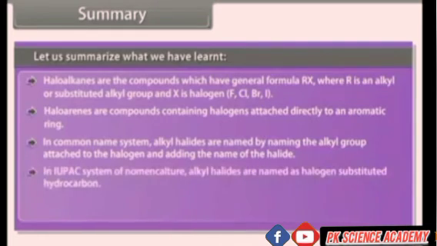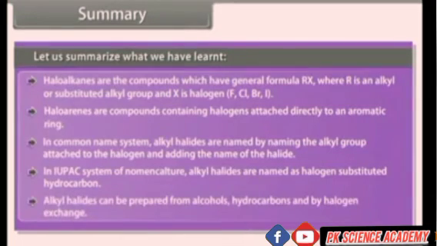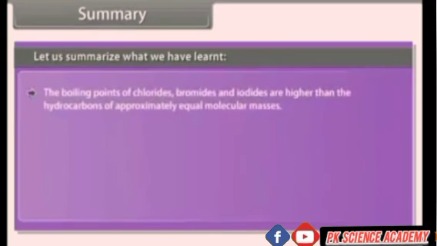In the IUPAC system of nomenclature, alkyl halides are named as halogen substituted hydrocarbons. Alkyl halides can be prepared from alcohols, hydrocarbons, and by halogen exchange. The boiling points of chlorides, bromides, and iodides are higher than the hydrocarbons of approximately equal molecular masses.